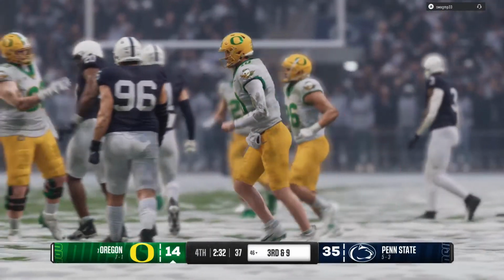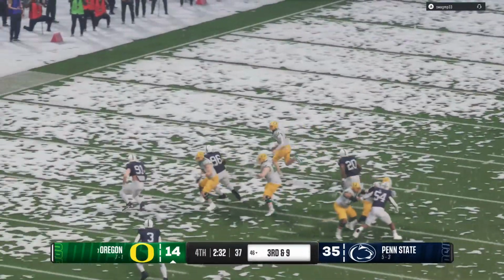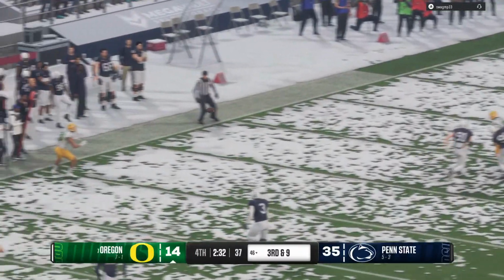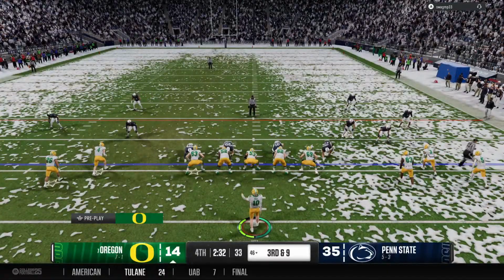This defense is going to have to be careful. Not only do they have to worry about this guy running the football, but they've got to keep their eye on him when he runs routes too. He is a versatile back. A third and long coming up here.